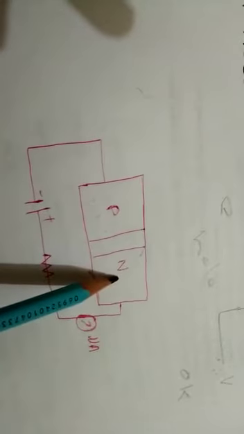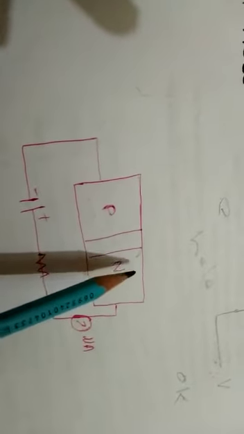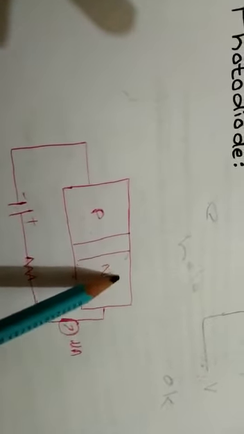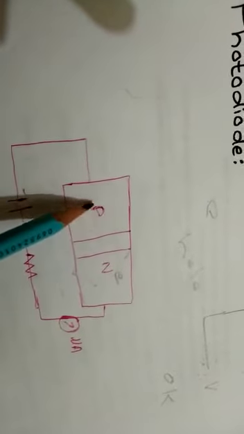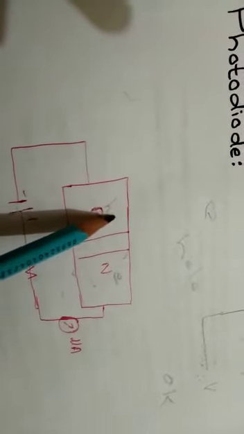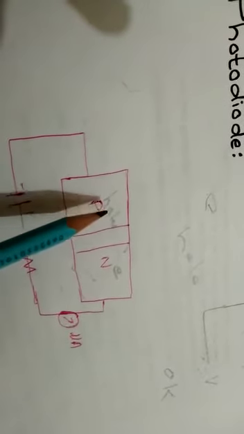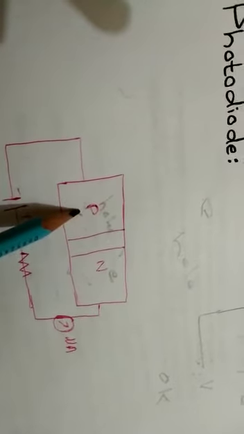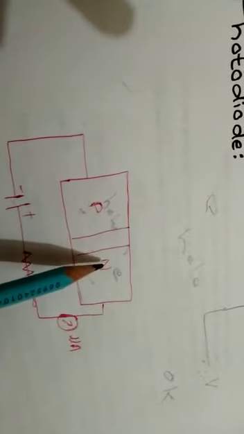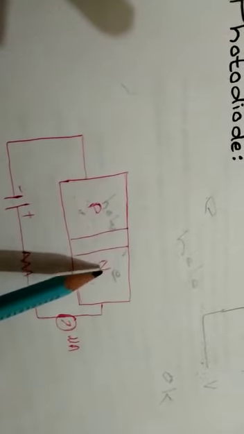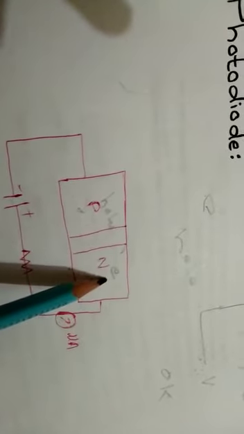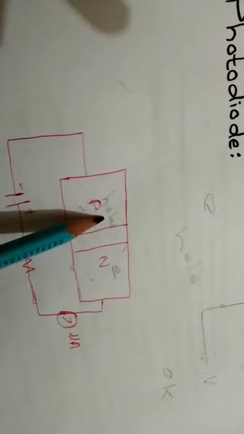Because when a PN junction is formed, we know that on the N side electrons are the majority charge carriers, and on the P side holes are the majority charge carriers, and there is a deficiency of electrons. So when P and N materials are combined, there is diffusion of electrons from the N side towards the P side.